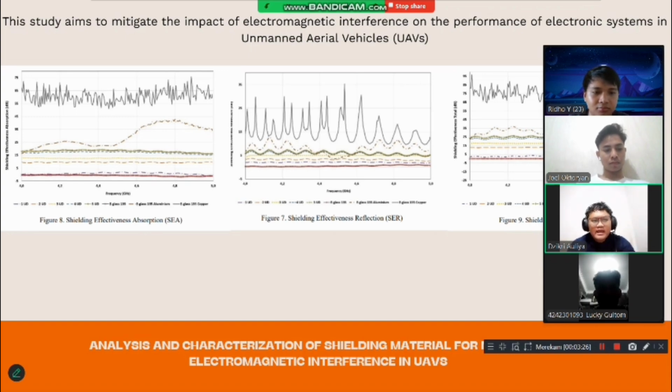E-glass material has a lower SE value, so it also has the lowest shielding effectiveness. In contrast, copper-coated E-glass has the highest shielding effectiveness, reaching 99 decibels at a frequency of 4.6 GHz. Metals have a very high electrical conductivity, which allows them to block and reduce electromagnetic signals effectively. So I think that's all from our first slide and first article, and let's get on to the next slide.